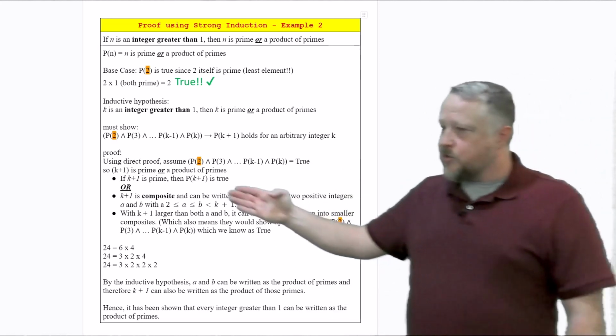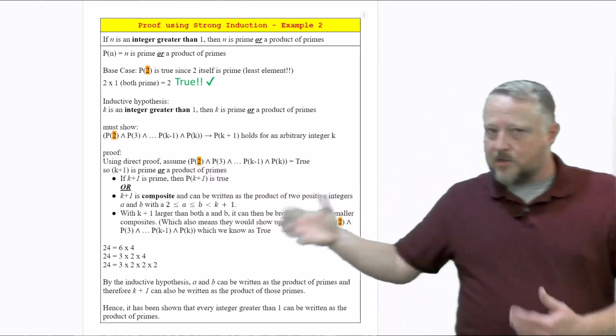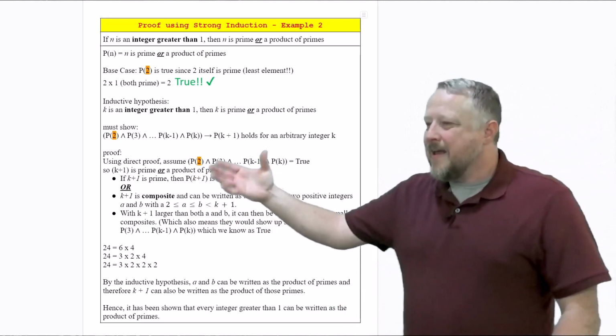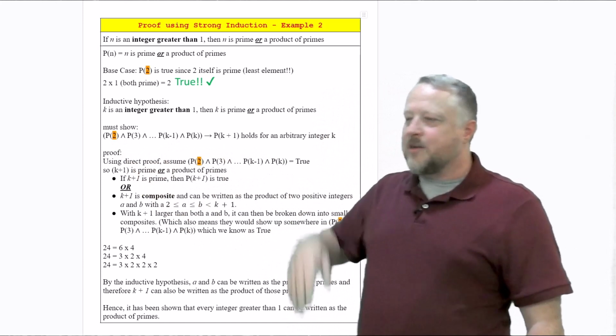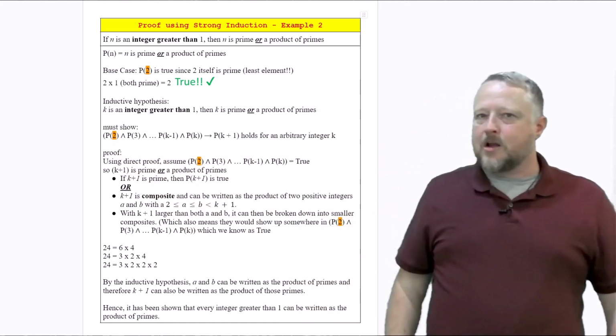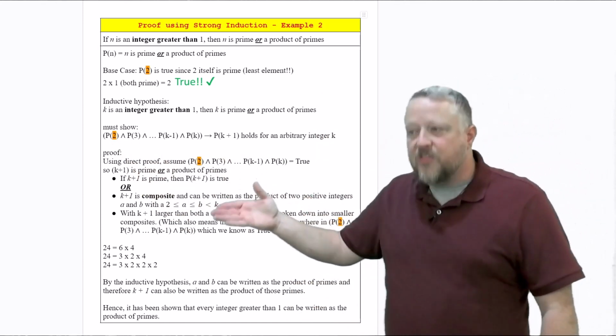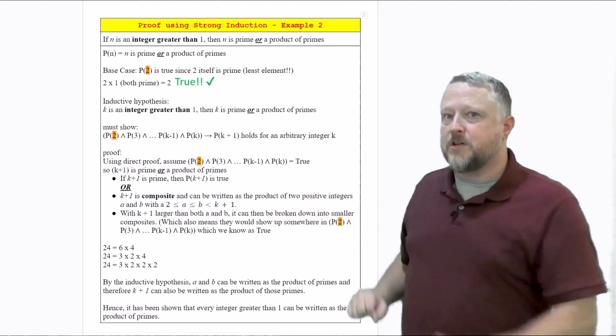And notice again, I used a direct proof on this to help work things out here. But again, notice I'm assuming all of these work before I got to the k plus 1. That's the big deal when it comes to this. And we should be able to with the overall definitions we were given in this particular example.